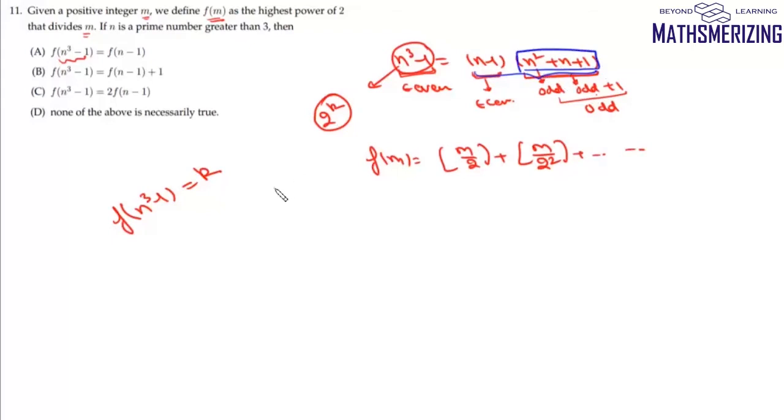So it simply means 2 to the power k must divide n minus 1, and we can write f(n) minus 1 is also equal to k. So from here we can say that f(n cube) minus 1 must be equal to f(n) minus 1, and that's your option number A.